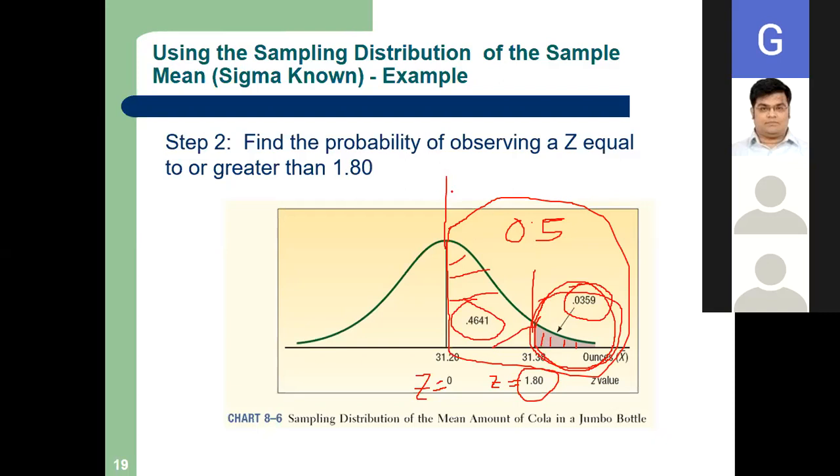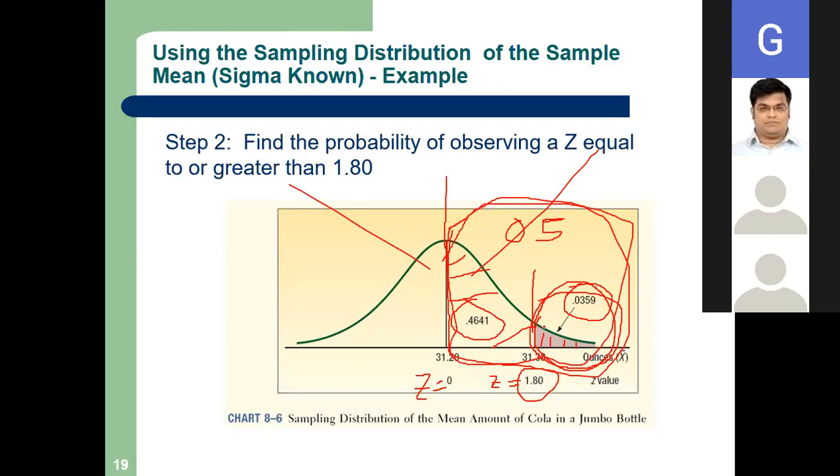Now, if you remember my last lecture on the normal probability distribution, the total area under this curve is 1. This is a symmetrical curve. See, the z equals 0 line, the mean, exactly divides it into two parts. See the property of the normal distribution: each half is 0.5.